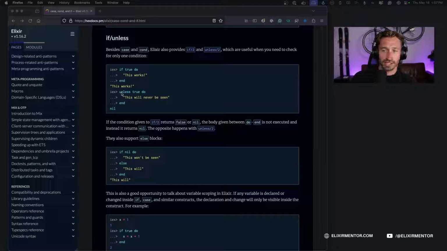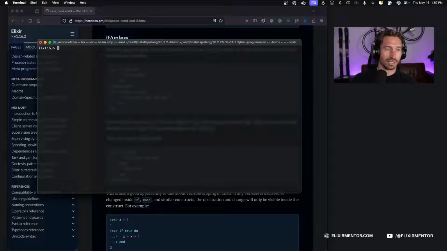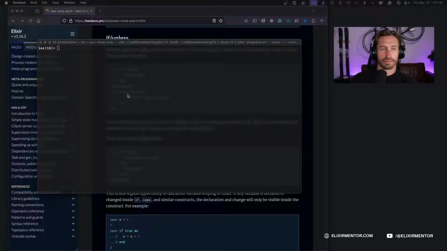So if you do this, let's just pull up our terminal again. I'm going to clear this. So an if statement: as long as whatever condition you have here is true, so we're going to just do true for now, it will spit out whatever you're doing here. So this works.